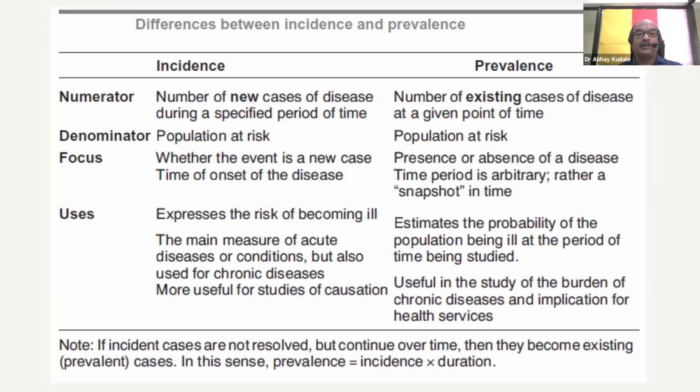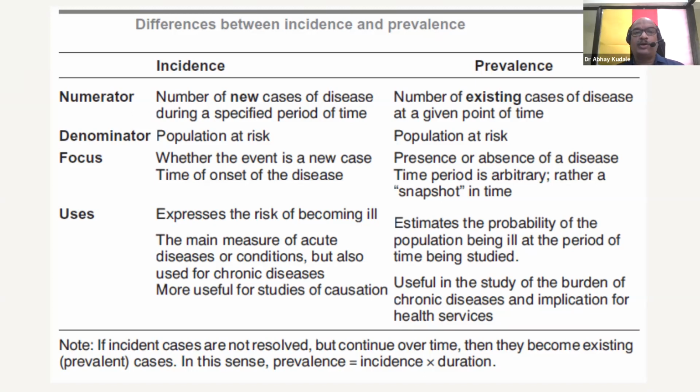Incidence expresses the risk of becoming ill, and incidence is also the main measure of acute diseases or conditions, but it can also be used for chronic diseases. Incidence is more useful for studies of causation. Prevalence estimates the probability of the population being ill at the period of time being studied, and prevalence is useful in the study of the burden of chronic diseases and implications for health services.